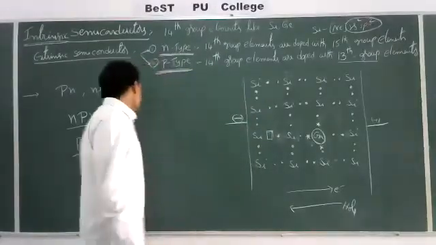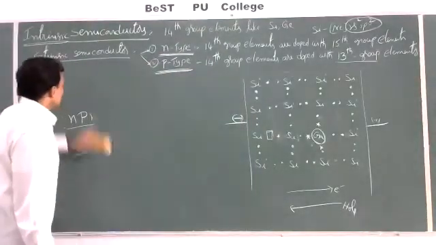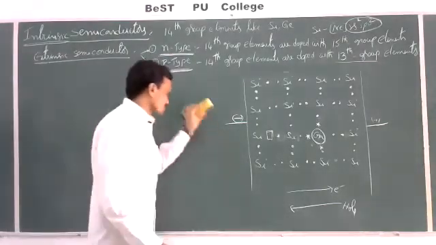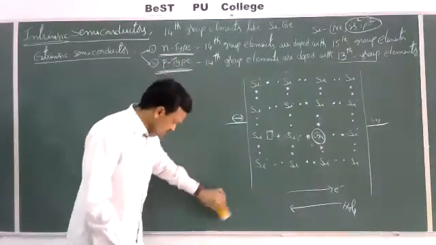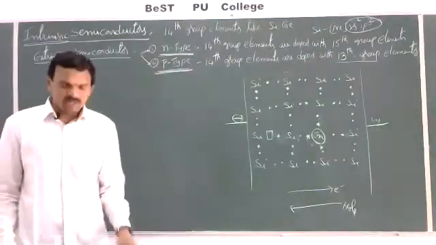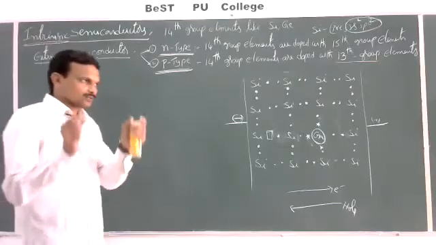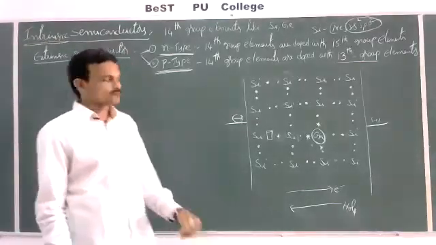In the preparation of these semiconductors, revolutionary changes came by preparing different types of semiconductors by taking elements of different groups.